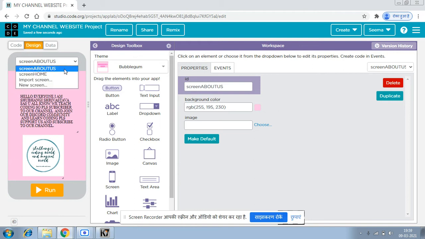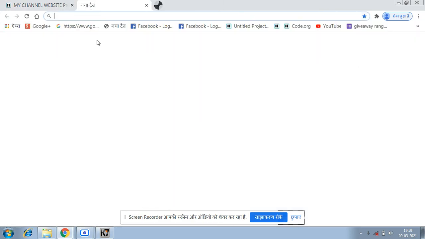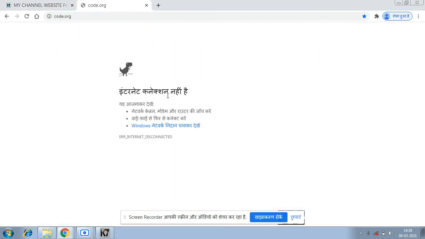And after the screen about us, let's make the new screen. So the screen should be screen gallery. Now the screen gallery. So in screen gallery, what should be there? I just need to add photos of my best projects. I'm just going to open the Coda2RG website, taking the screenshot.